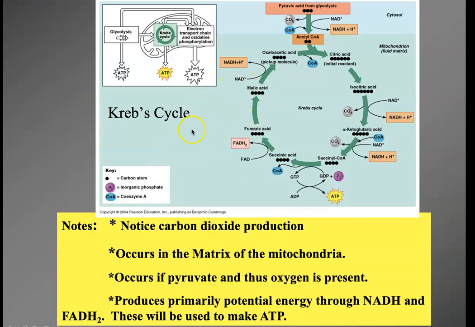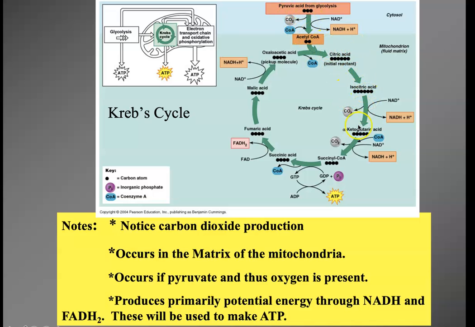The next step is the Krebs cycle, or the citric acid cycle. If you look here, glycolysis is in the cytoplasm. Pyruvic acid or pyruvate, same thing. If oxygen is present here, then we can take that pyruvic acid and go into the Krebs cycle, which is in the middle, in the matrix of the mitochondria. Again, this only happens if oxygen is present and we get pyruvic acid. The NADH from glycolysis will also head into the mitochondria and be used to make more ATP in the next step after this. So here's pyruvic acid.